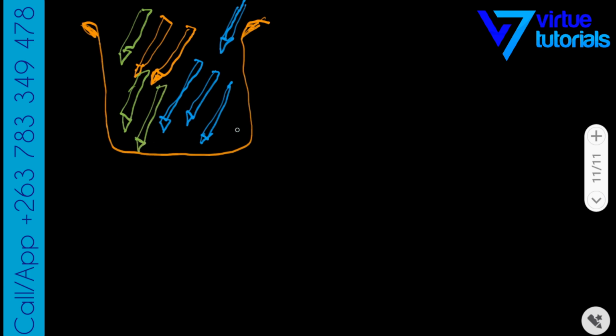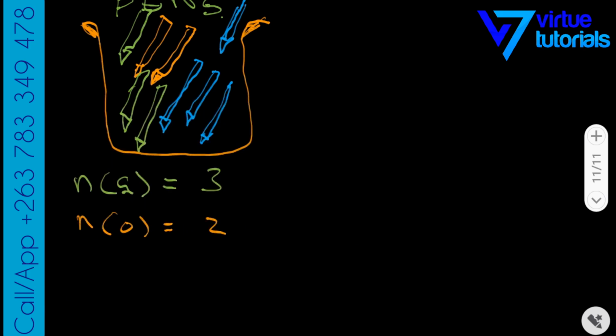So what do we know? These are pens. And of the pens, the number of green pens is equal to 3. The number of orange pens is equal to 2.